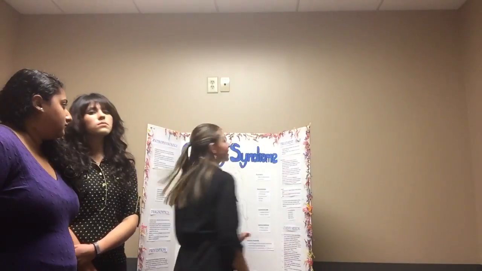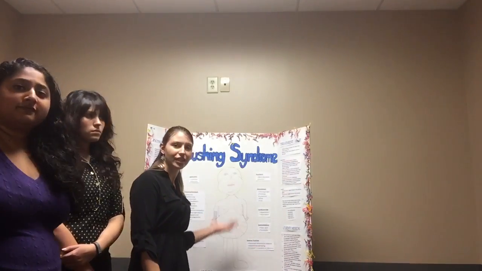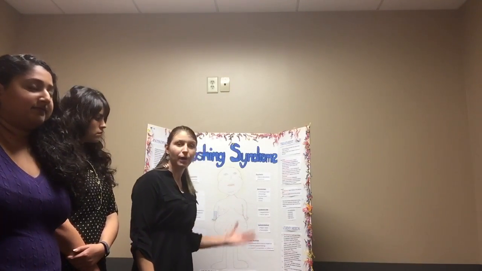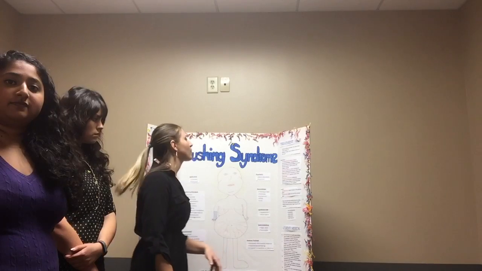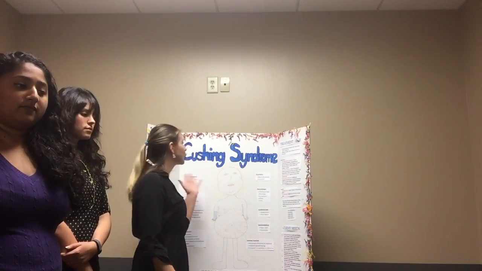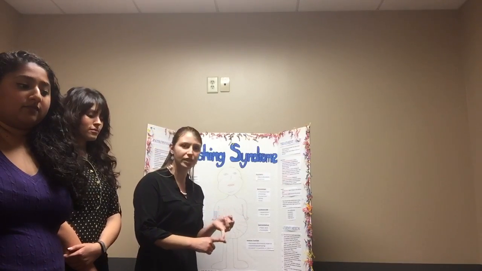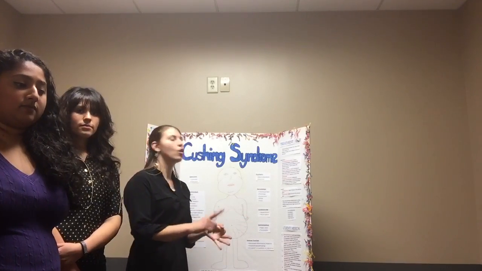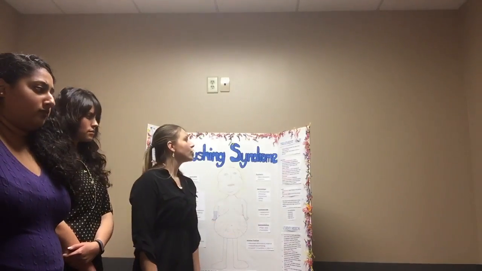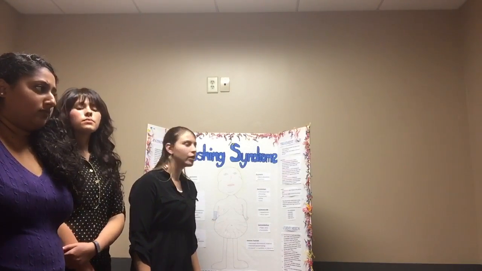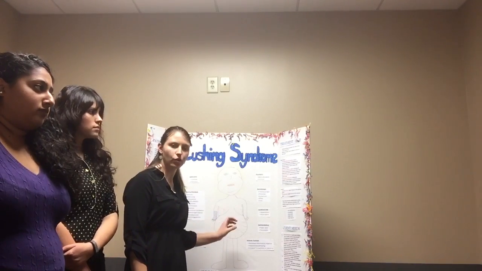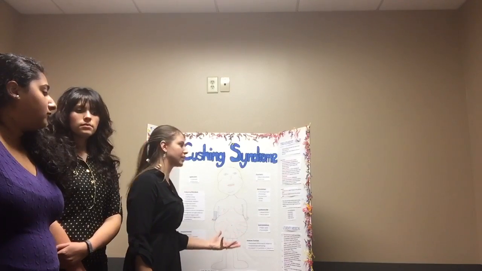But the good news is that there are plenty of treatment options for Cushing syndrome, and most of these symptoms will be relieved by these treatment options. So your treatment options are dependent upon why you have Cushing syndrome to begin with, whether it's a pituitary tumor, adrenal tumor, or, as we've already talked about, steroid use. You can use radiation therapy to shrink the tumors at the pituitary level or the adrenal level. This will help relieve some of the symptoms.